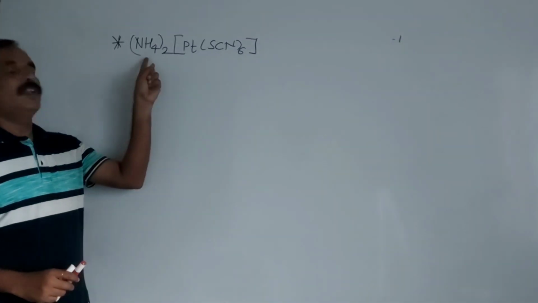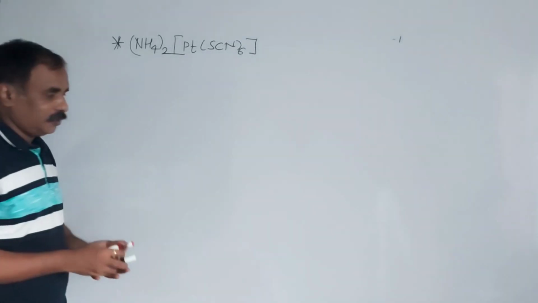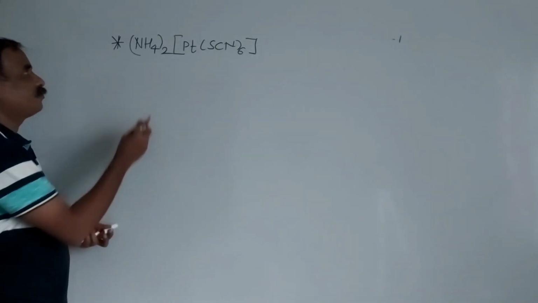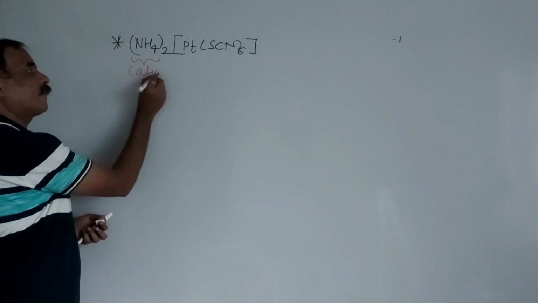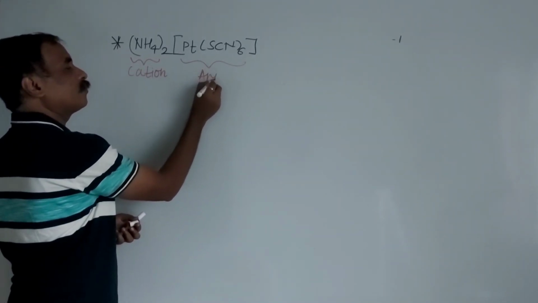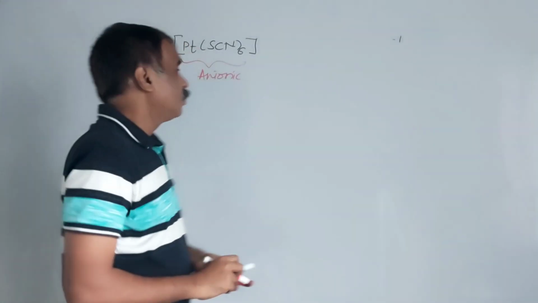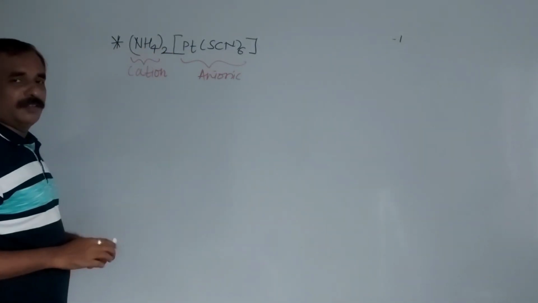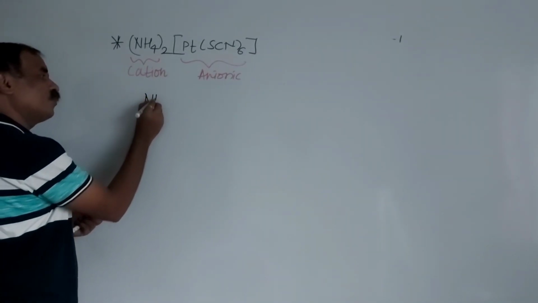Here is the next example: (NH4)2[Pt(SCN)6]. This is the cationic part, this is the cation, and this is the anionic part. Now here the cation is ammonium, and we know that ammonium carries a +1, NH4+.